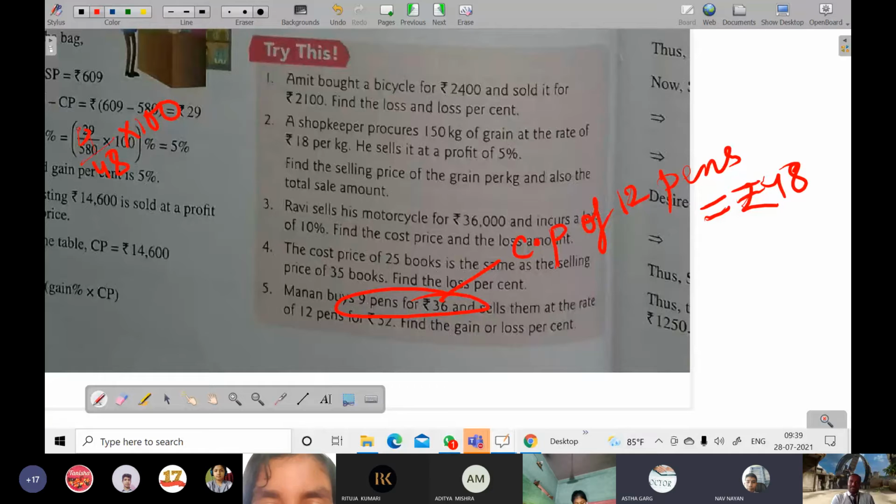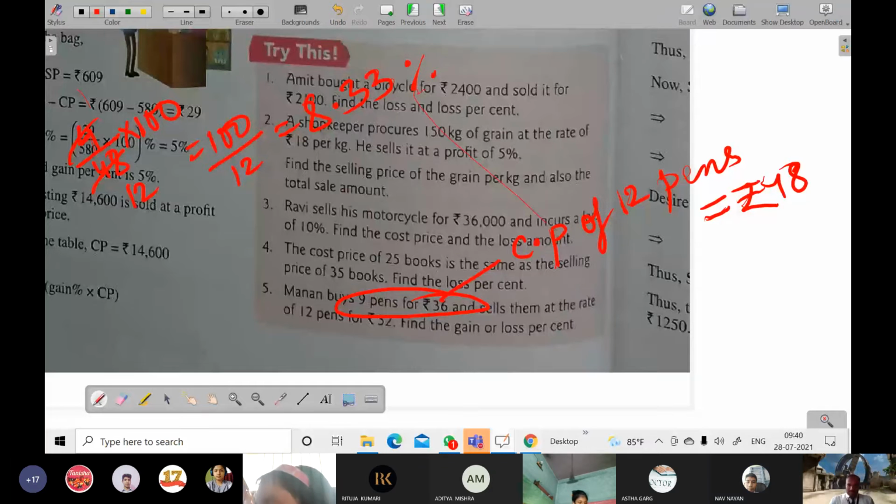Because the selling price of 12 pens has been given, then you have to find the cost price of 12 pens also, so it is 48. So it becomes 4 by 48, and when you solve this it becomes 1 by 12, so 100 divided by 12. 12 times 8 is 96, then again 4 is left, so 8.33%. So you solved this question, sir.